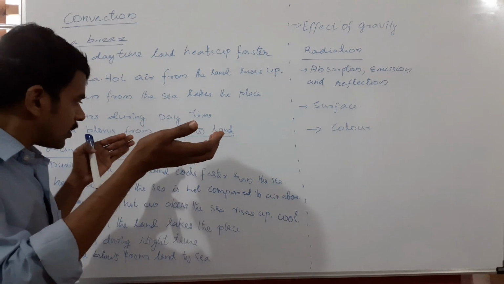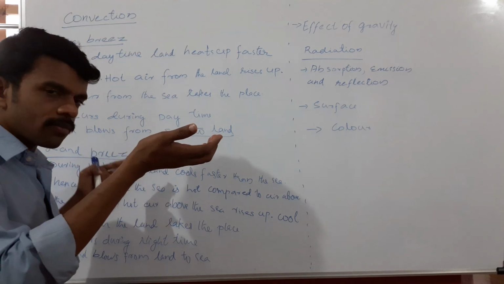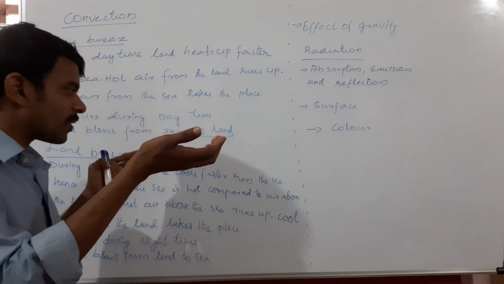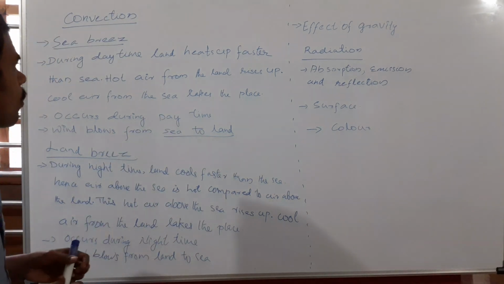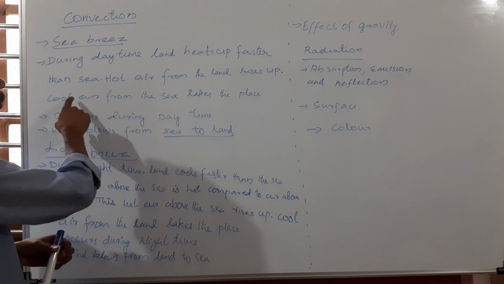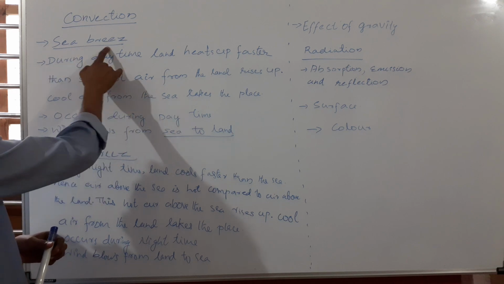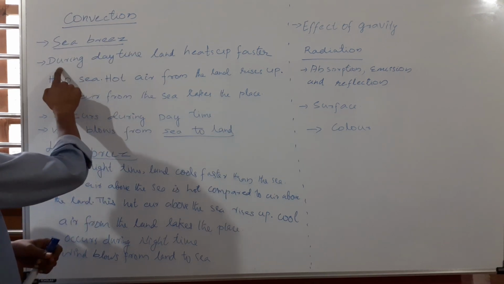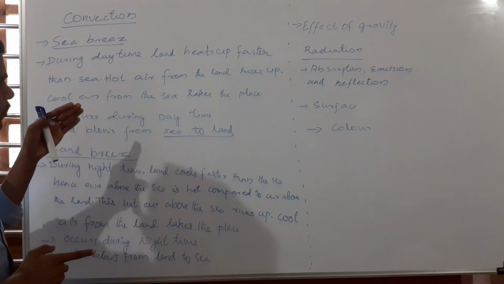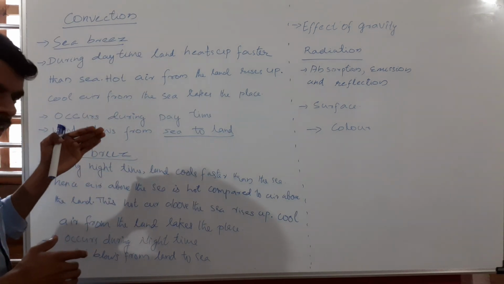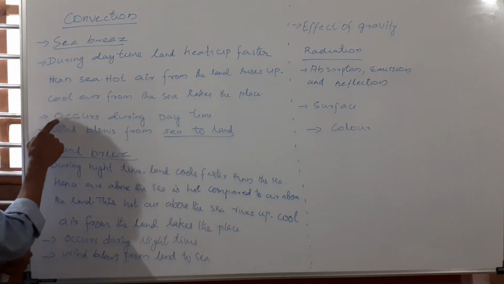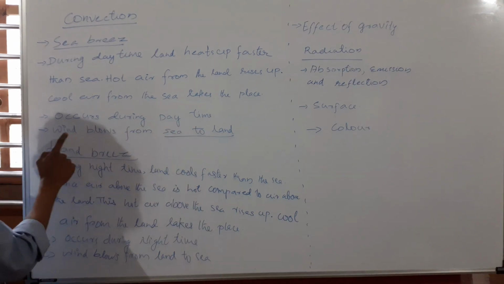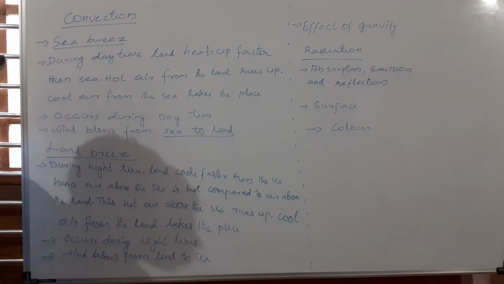So the breeze is blowing from sea to land. This is called sea breeze. Sea breeze occurs during daytime and the wind blows from sea to land. So there are two main points here: it occurs during daytime, and wind blows from sea to land.